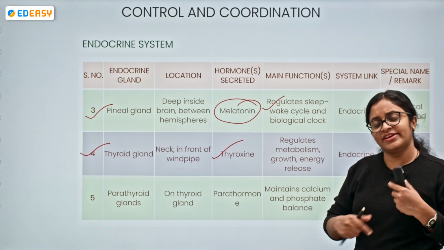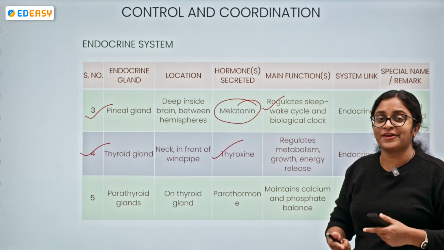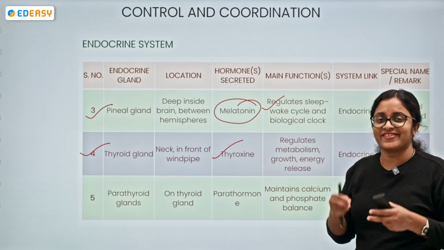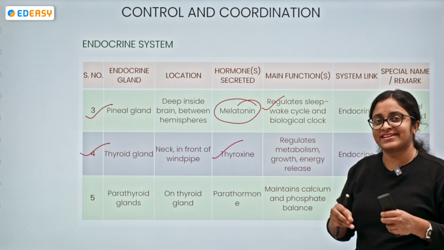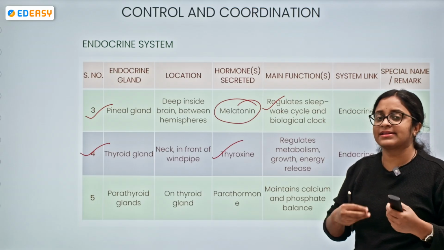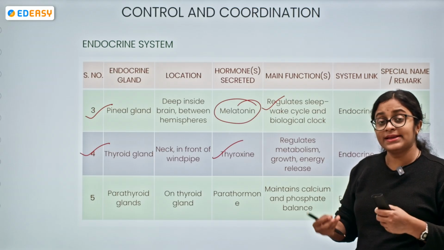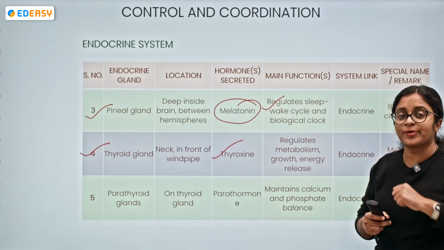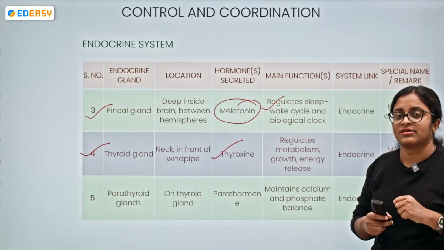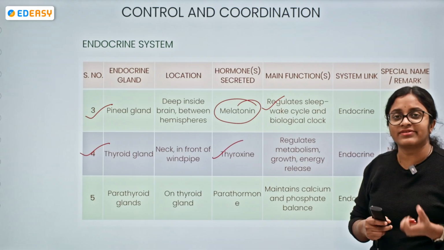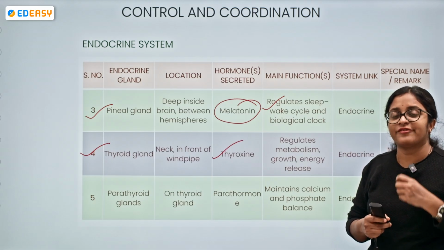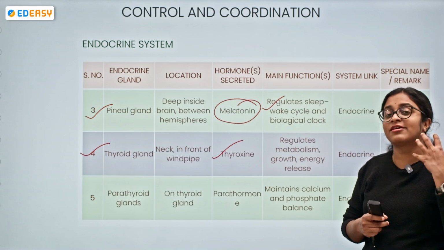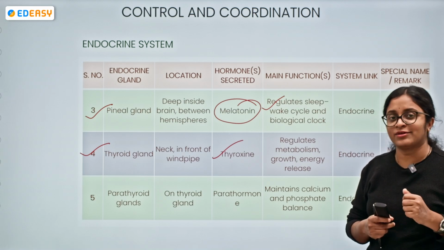So that is the reason we are always advised to take iodized salt, not iodine in the raw form. We have to take it in minute quantity, and that too in salt having iodine in it, which will help us. Okay, so what happens if there is no proper thyroxine production? Definitely, malfunction will be there. Enlargement of the thyroid gland might be there. Swelling of the neck, goiter might also occur.